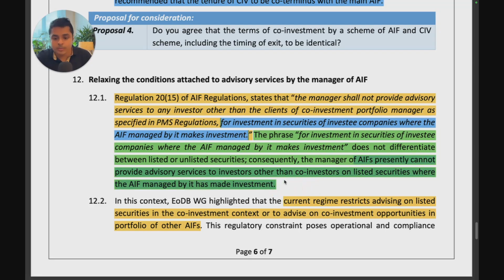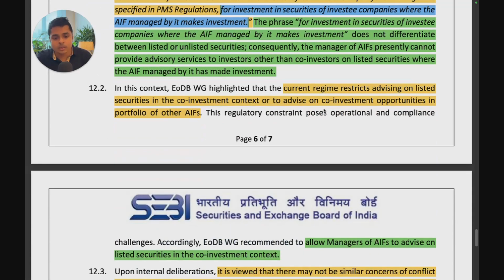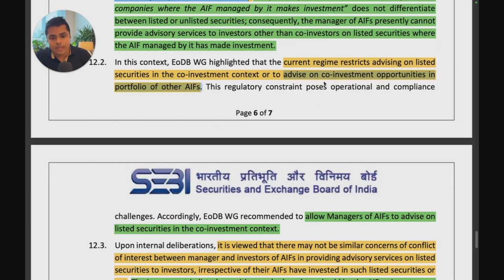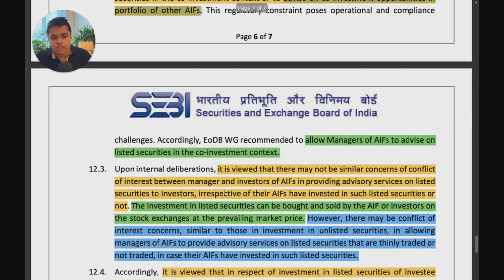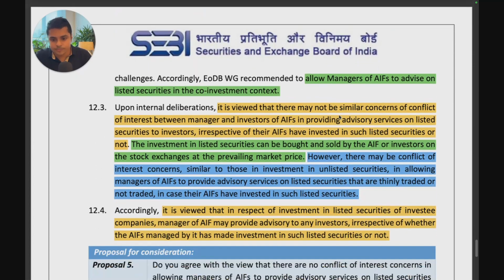So right now they are not able to give advisory services on listed securities. The working group highlighted that the current regime restricts advising on listed securities in co-investment context or advising on co-investment opportunities in portfolio of other AIFs. So the parallel structure and listed, both of them they're not able to do, and this poses operational and compliance challenges. They recommended to allow managers to do this.